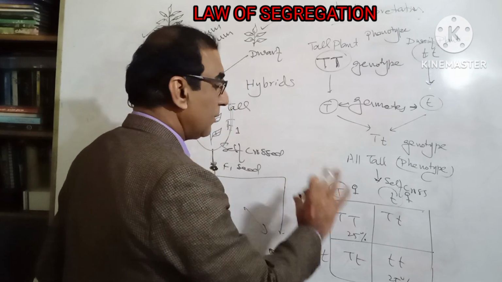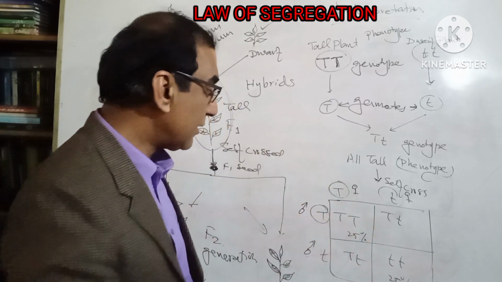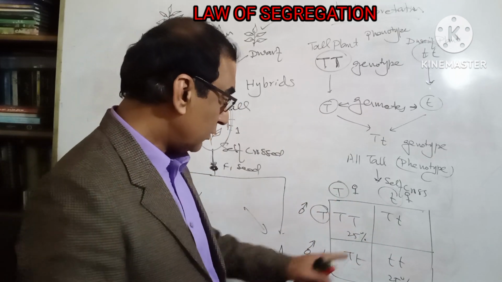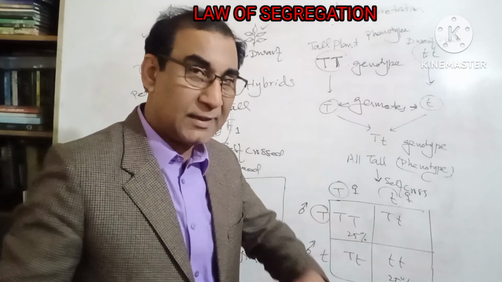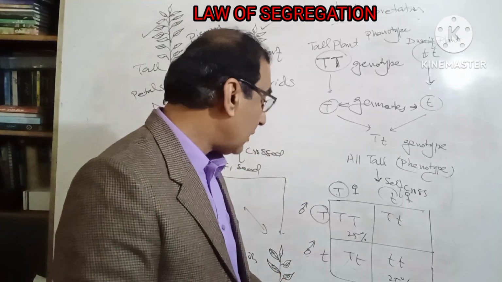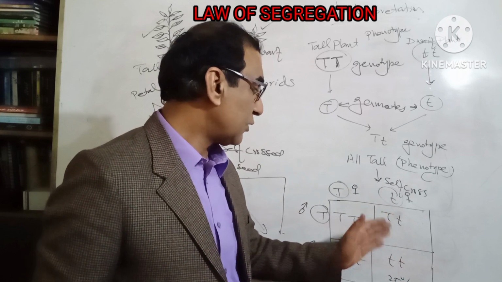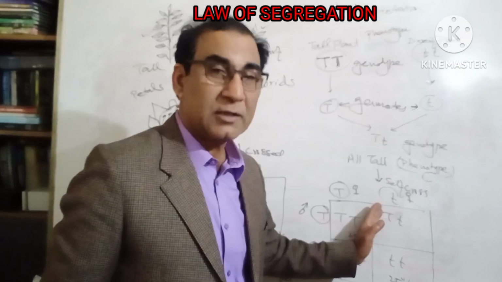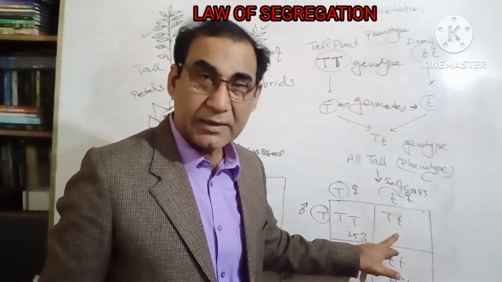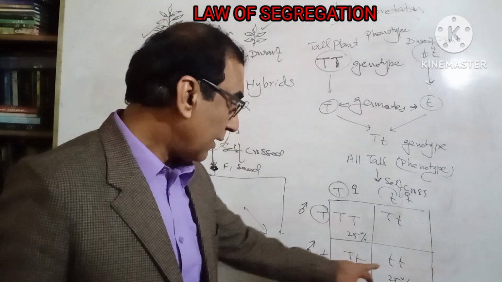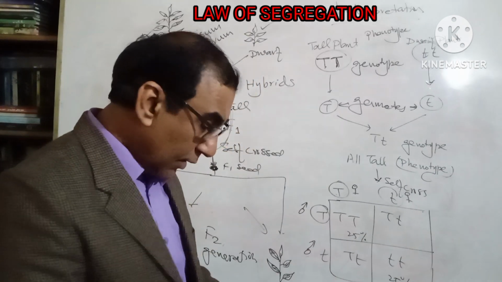Capital T and small t should have the chance to unite together in the next generation, and the same chance could be there. Capital T should have the chance to combine with the small t, and the genotype would be this. Similarly, this one and small t, small t.